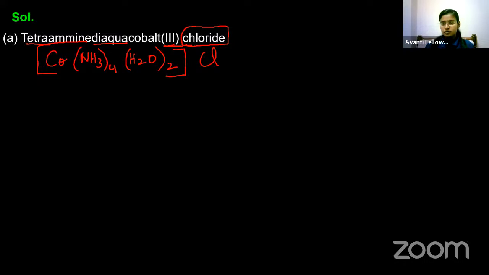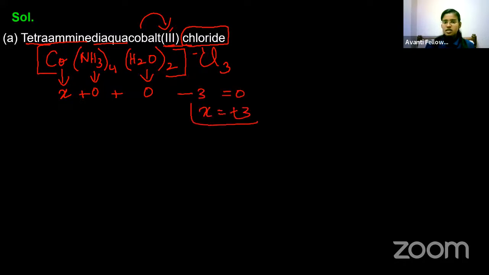The oxidation state of the metal atom is 3. Ammine is neutral, so 0. Water is also neutral, so 0. Only if I put 3 Cl outside the bracket, I get X plus 0 plus 0, and for each chlorine minus 1, so 3 chlorine gives minus 3, equal to 0, and X is equal to plus 3. And this plus 3 is the oxidation state given in the question.